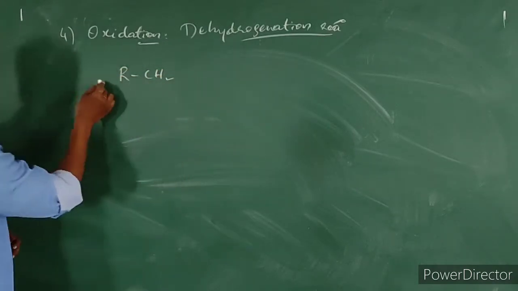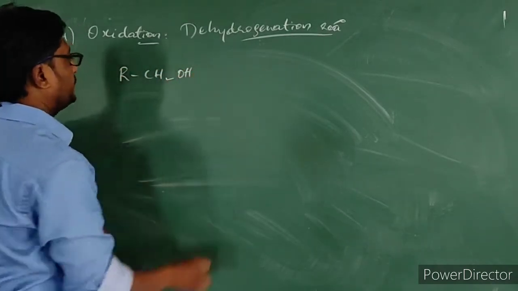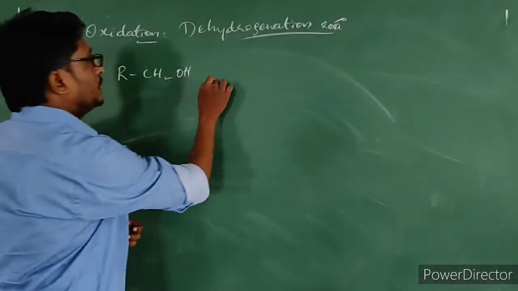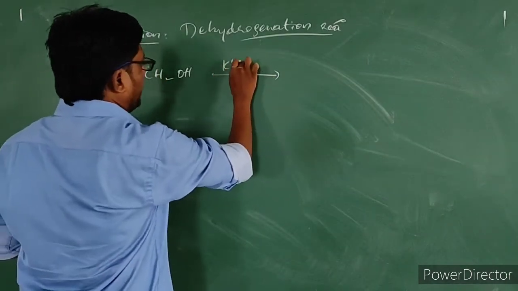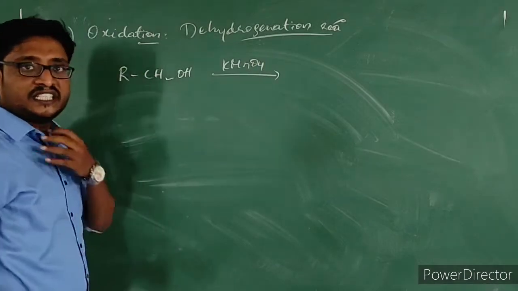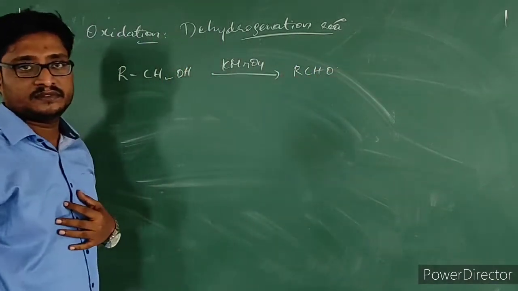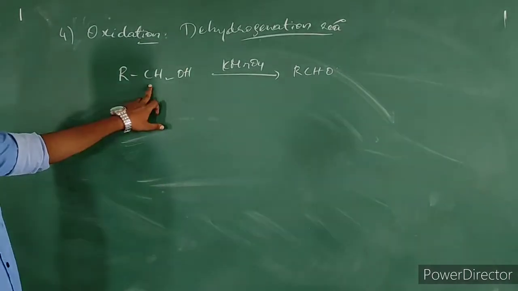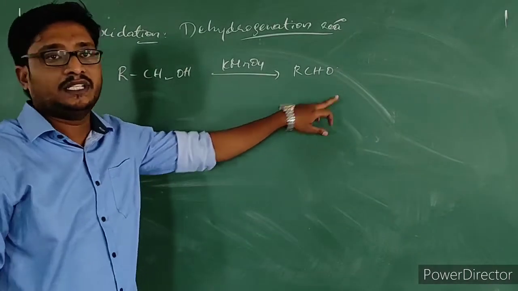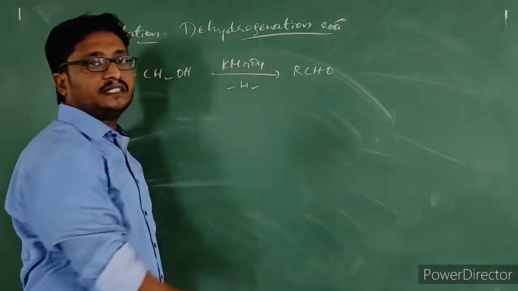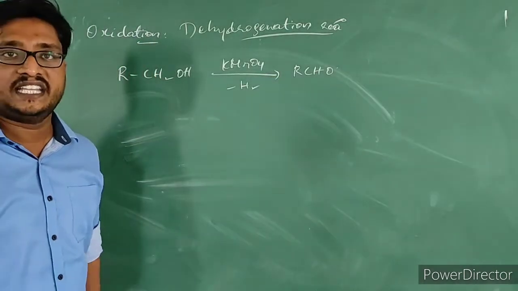Let us see the reaction. RCH2OH. This is a primary alcohol. When we are using potassium permanganate, a strong oxidizing agent, initially aldehyde gets produced in this way. So RCH2OH gives RCHO. Hydrogen got liberated now. Oxidation has taken place.